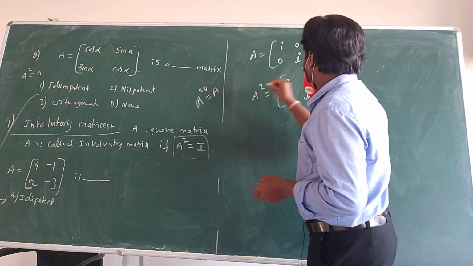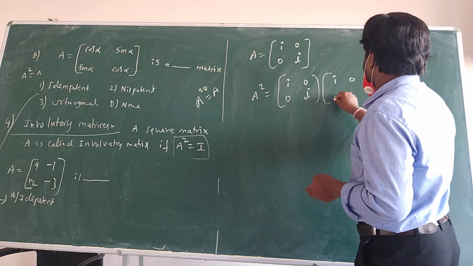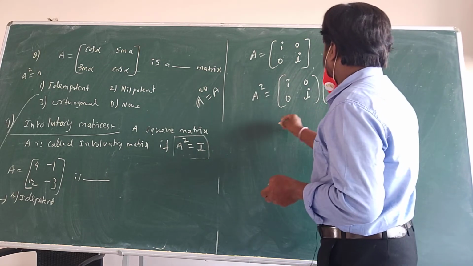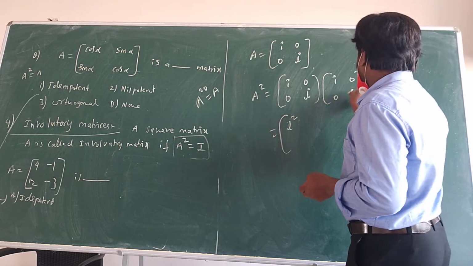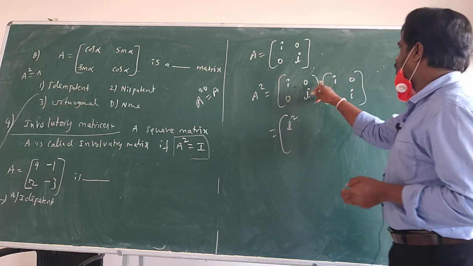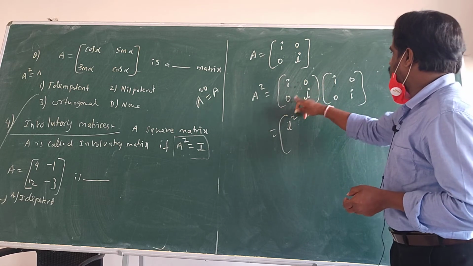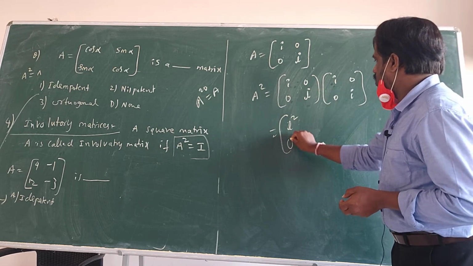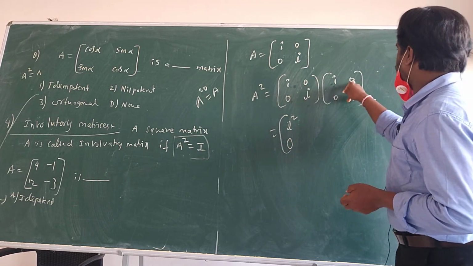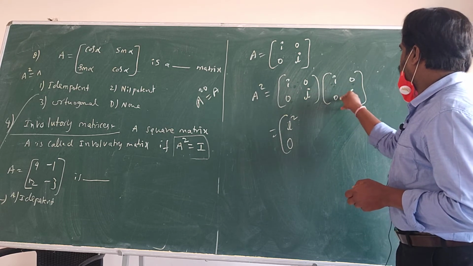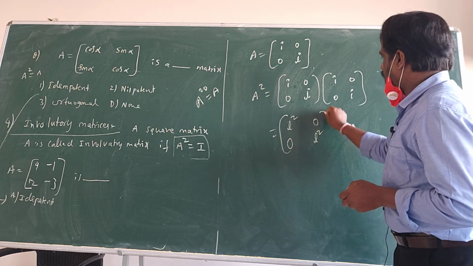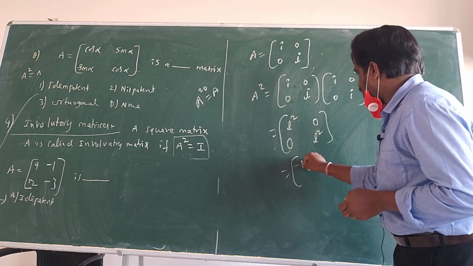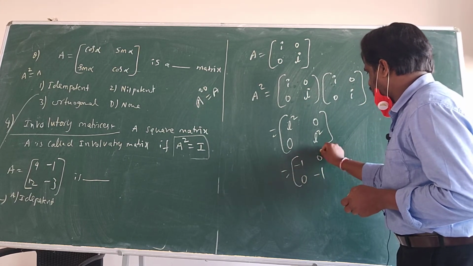If I multiply iota 0, 0 iota with itself, what am I going to get? Iota into iota, iota square, and iota into 0 is 0, 0 into iota is 0, 0 iota square. Iota square value is minus 1, so 0, minus 1.